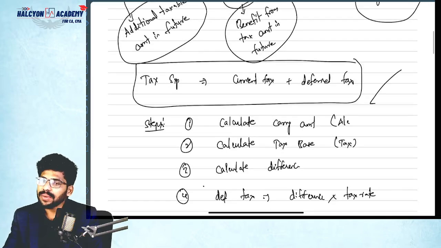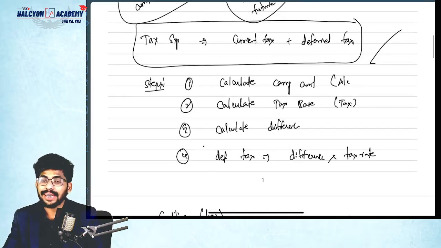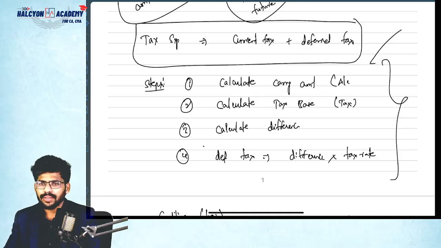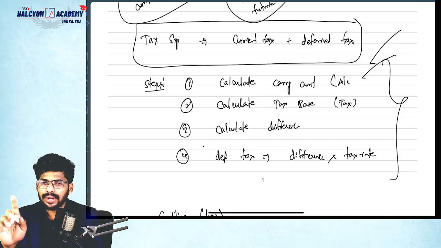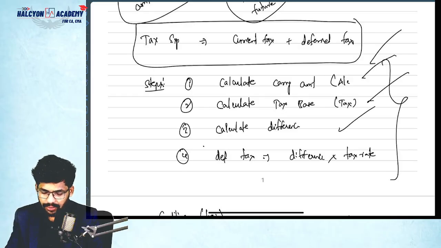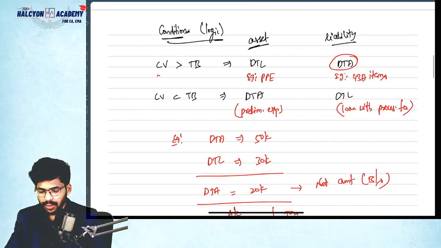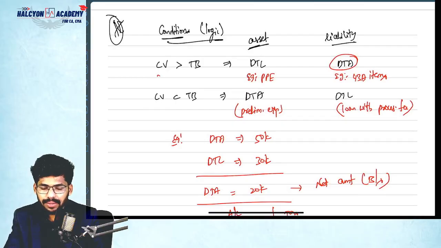Tax expense equals current tax plus deferred tax, guys. These are the steps for calculating deferred tax liability or deferred tax asset. First of all, you need to calculate the carrying amount. Second, you need to calculate the tax base. Third, calculate the difference and apply the tax rate on that difference. That's it. Carrying amount means as per accounting. Tax base means as per Income Tax Act. So these are the conditions, guys. Please remember for examination point of view. Otherwise, you can note down also, no issue.